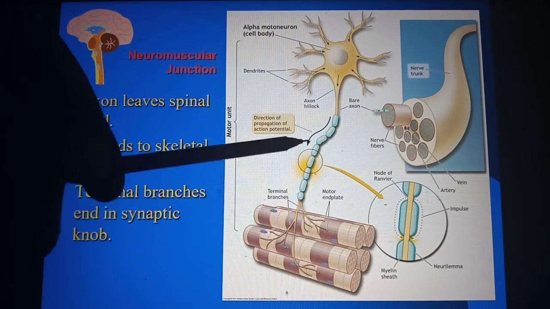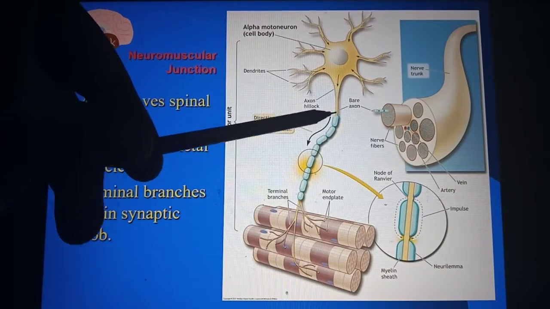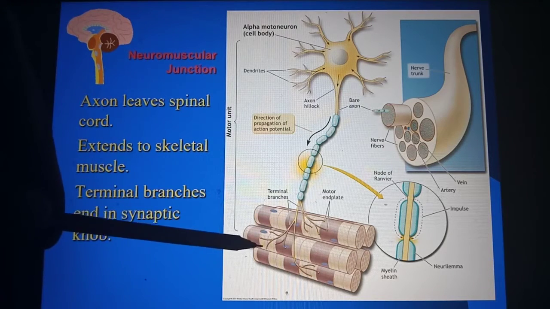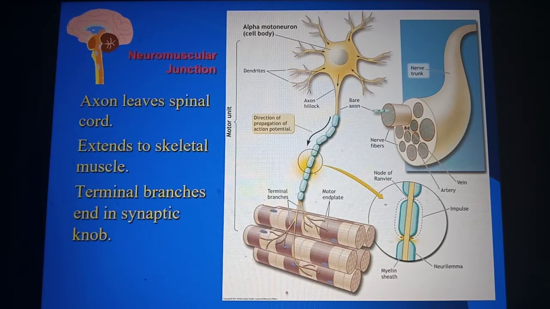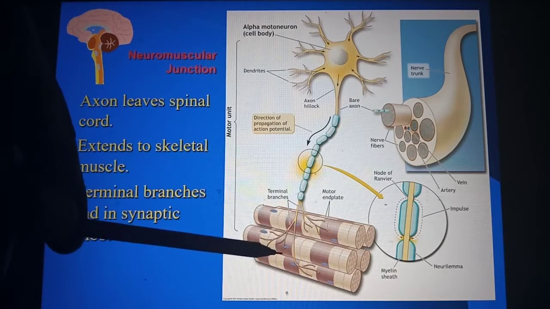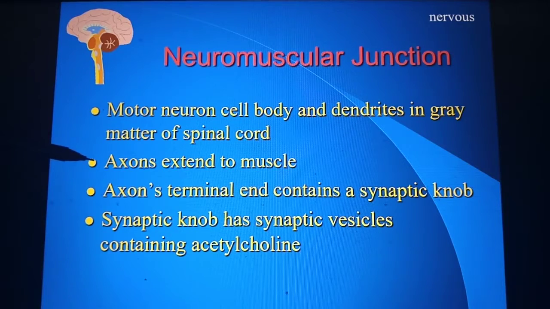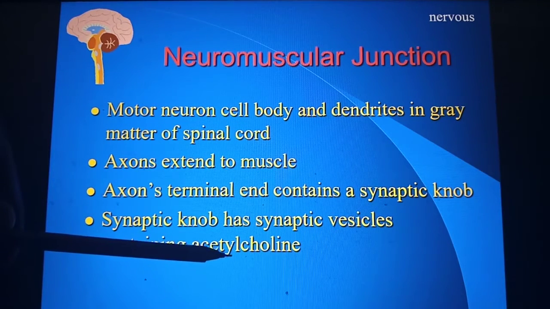Here is the axon hillock, the axon comes here, and there are terminal branches with a bulb-like structure at the end of the axon. So this axon extends to the muscle. The terminal bulb contains a synaptic knob, which has synaptic vesicles containing acetylcholine.